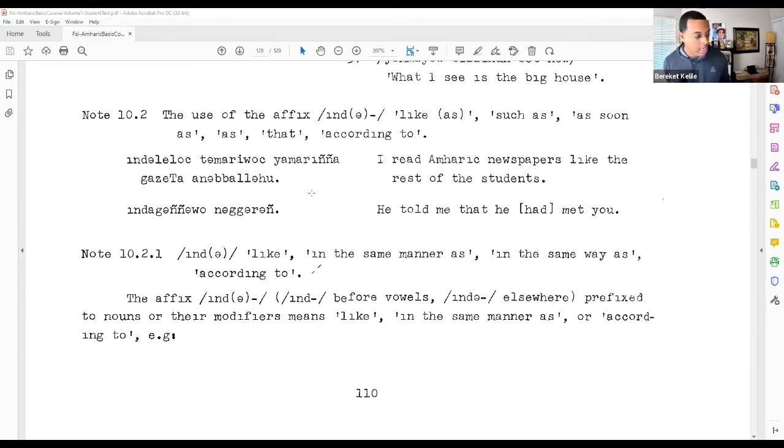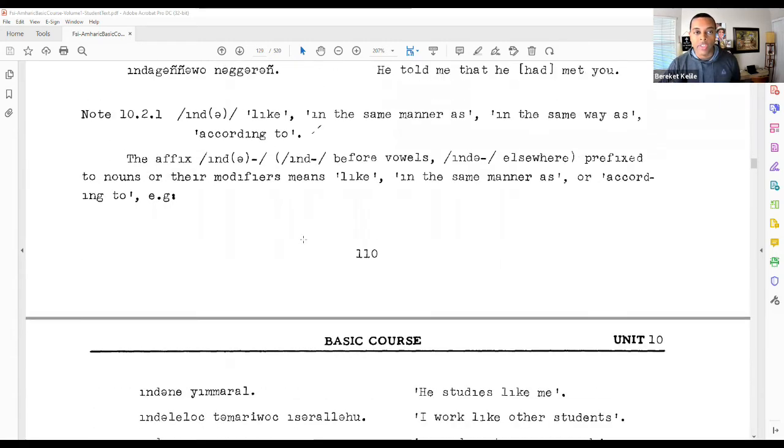Again, these are prefixed to nouns, pronouns, and modifiers. And there's 4 different uses that we're going to see in this unit. These can be used with nouns and verbs, so we'll see a couple uses with nouns and a couple with verbs. But there's going to be 4 different applications of this.